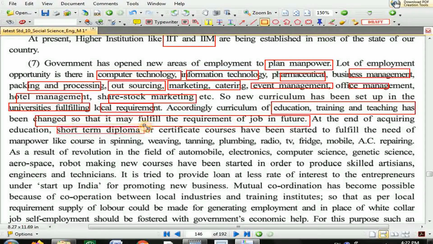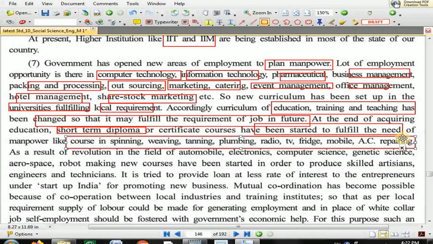short-term diploma or certificate courses have been started to fulfill the need of manpower, like courses in spinning, weaving, tanning, plumbing, radio, TV, fridge, mobile, AC repairing. So in repairing of all these instruments also you are able to earn a huge amount.